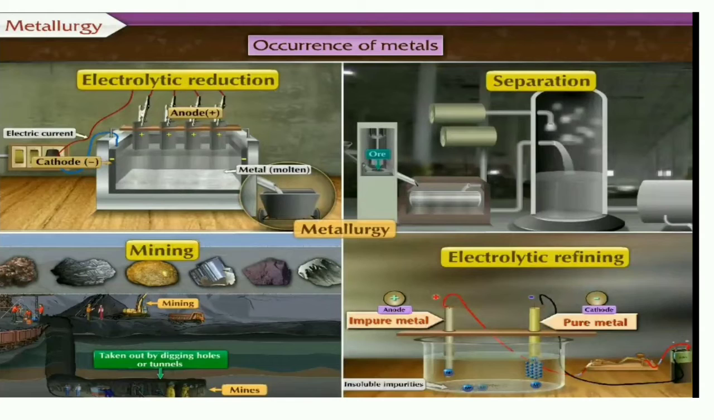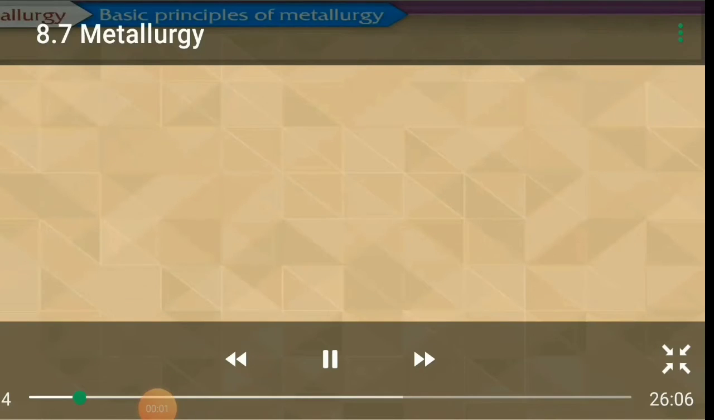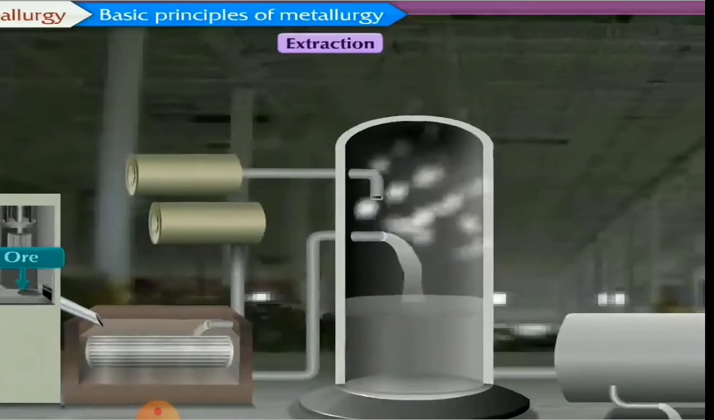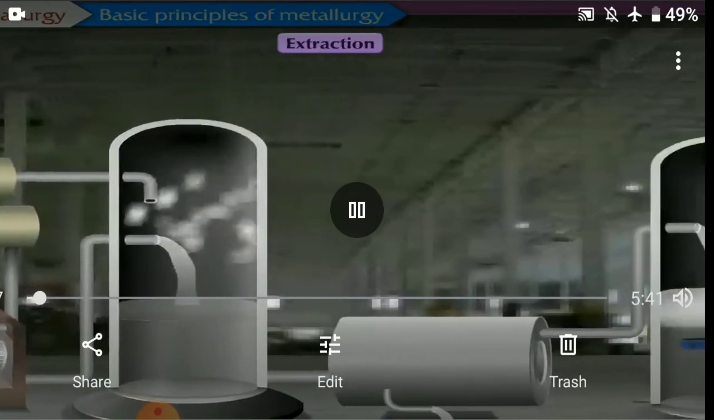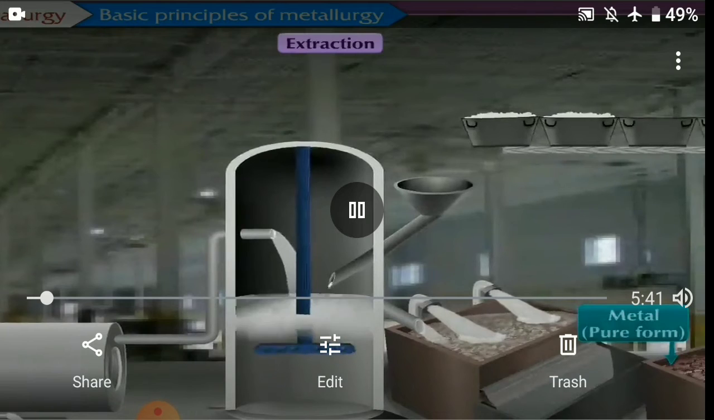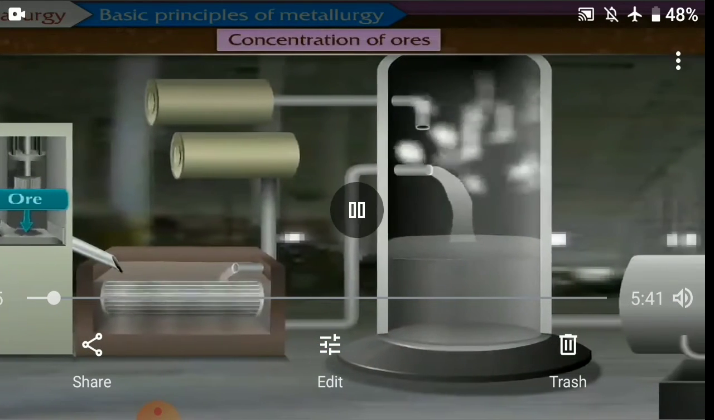We are going to see through a video how the metallurgy process is done. Please listen carefully and understand the process. Now we're going to study the separation based on gravitation. Here you could see the extraction of this metal ore being concentrated.